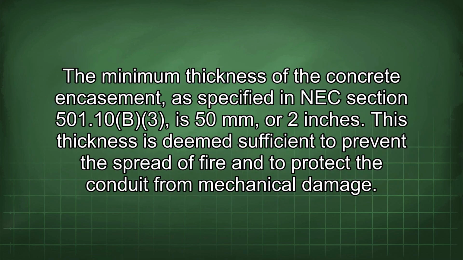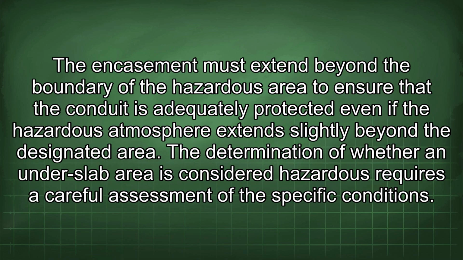The minimum thickness of the concrete encasement, as specified in NEC Section 501.10(B)(3), is 50 mm, or 2 inches. This thickness is deemed sufficient to prevent the spread of fire and to protect the conduit from mechanical damage. The encasement must extend beyond the boundary of the hazardous area to ensure that the conduit is adequately protected even if the hazardous atmosphere extends slightly beyond the designated area.